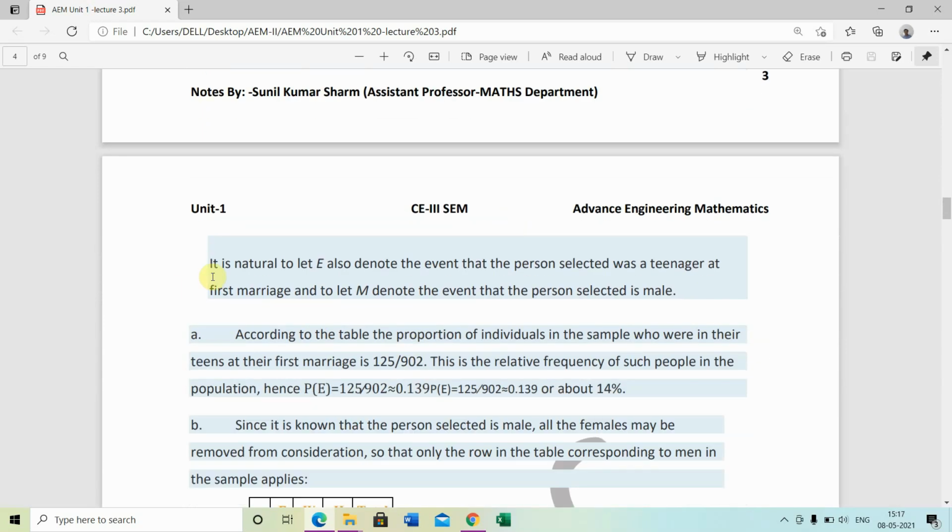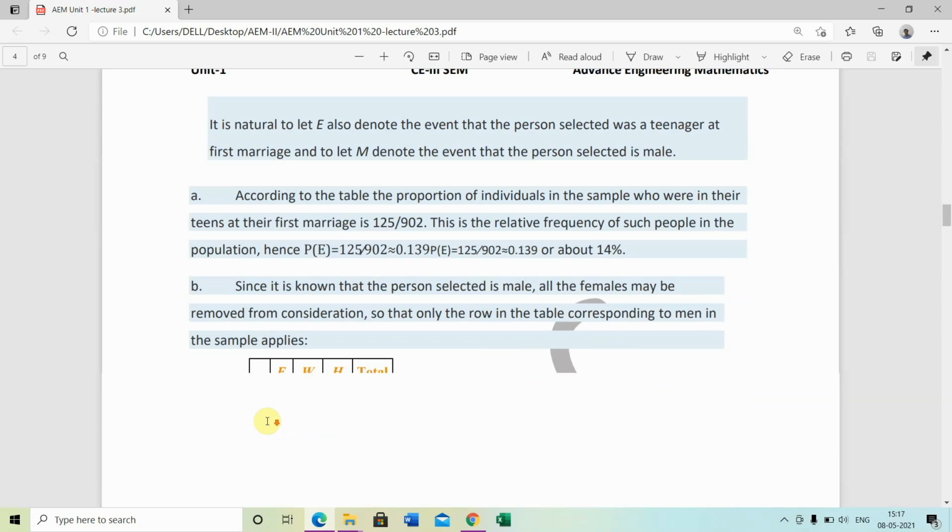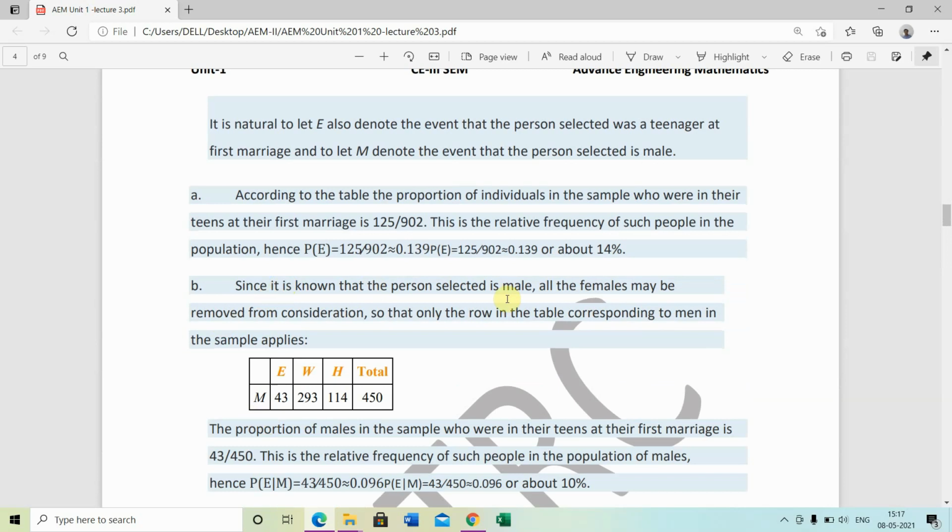Solution: it is natural to let E also denote the event that the person selected was a teenager at first marriage, and let M denote the event that the person selected is male. According to the table, the proportion of individuals in the sample who were in their teens at first marriage is 125 upon 902. This is the relative frequency of such people in the population, hence P(E) equals 125 upon 902, approximately 0.139, about 14%. So among teenagers, the married people are 14%.